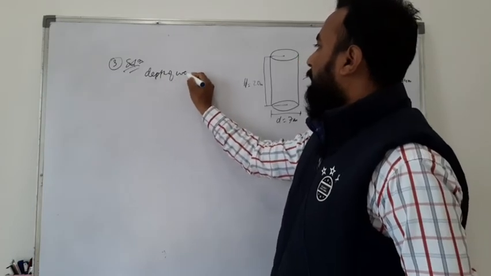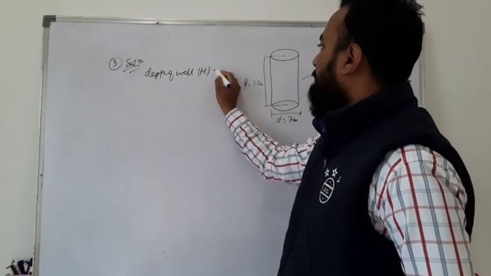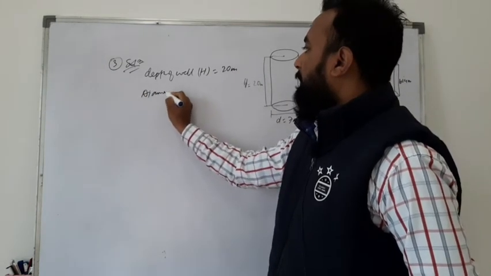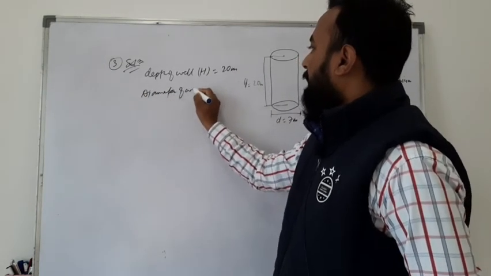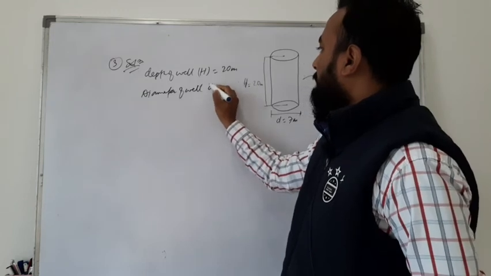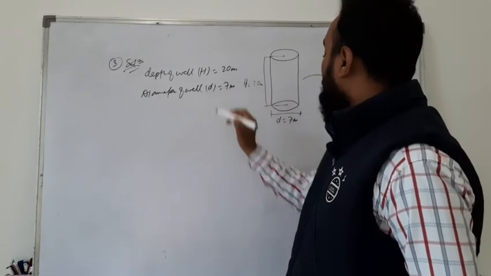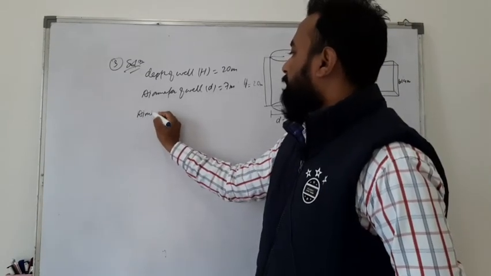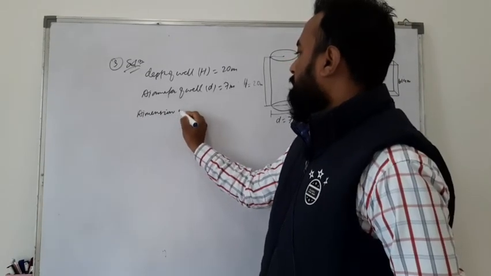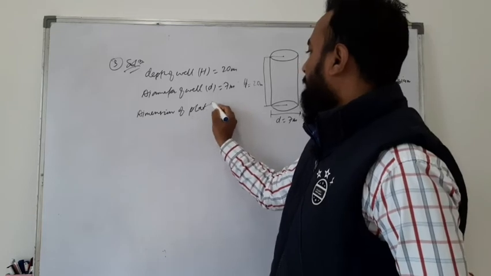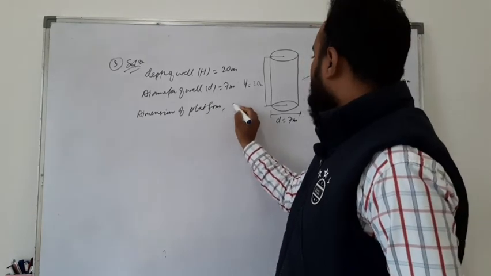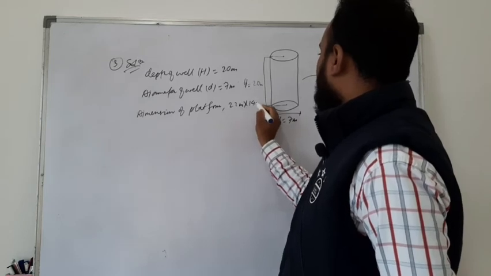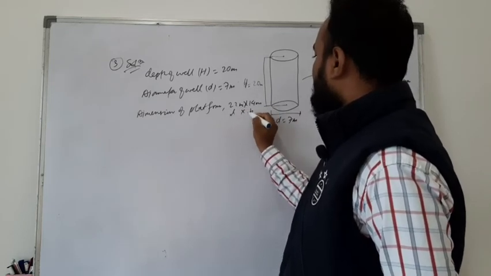depth of well, that is I am taking capital H, 20 meter, and diameter of well, that is D, is equal to 7 meter, okay. So now the dimension of platform that is 22 meter by 14 meter, okay. So it is length and this is breadth.